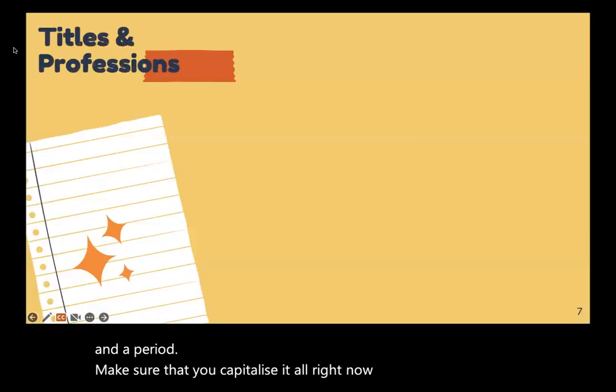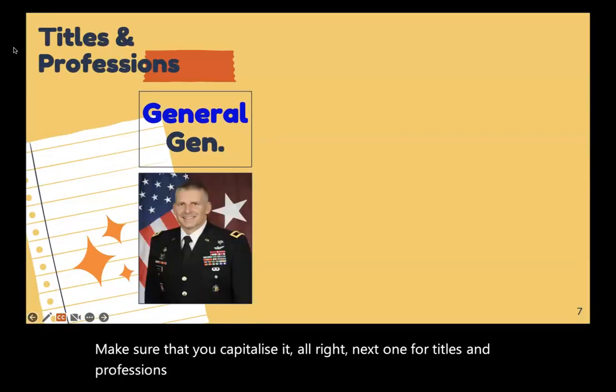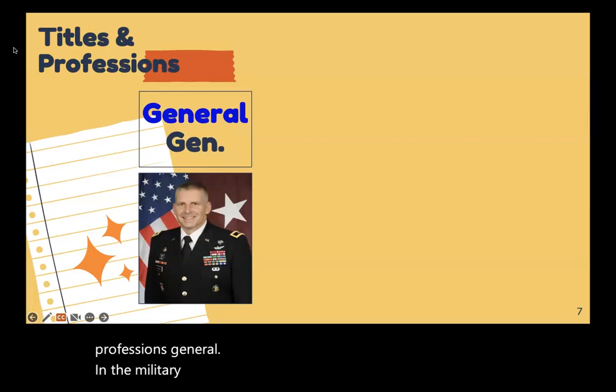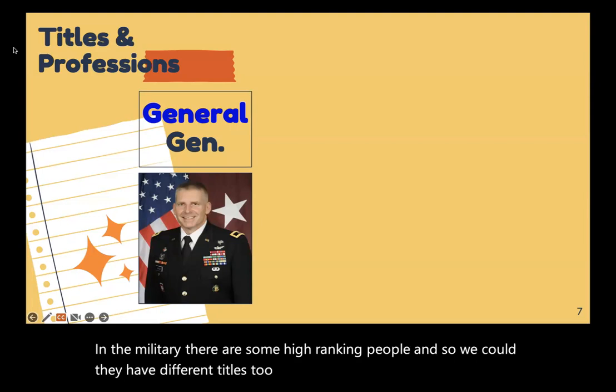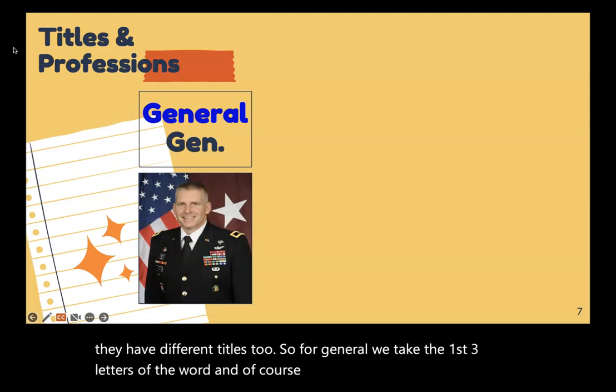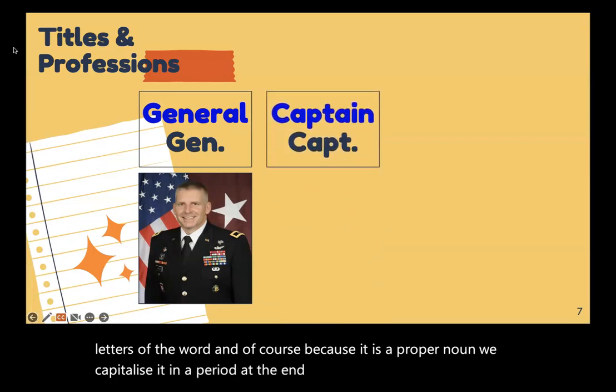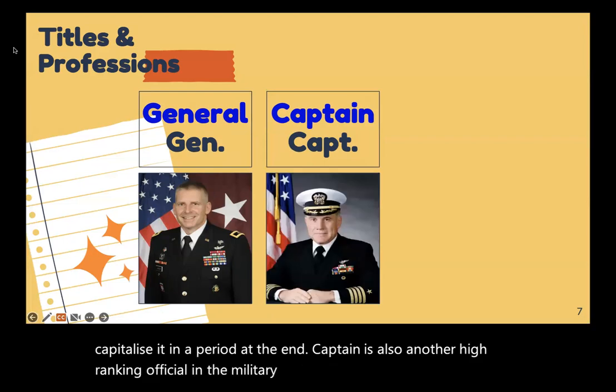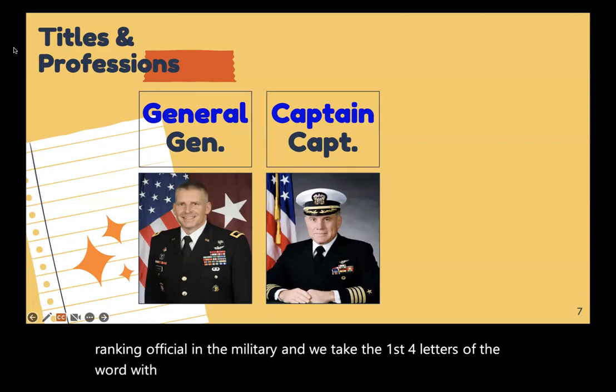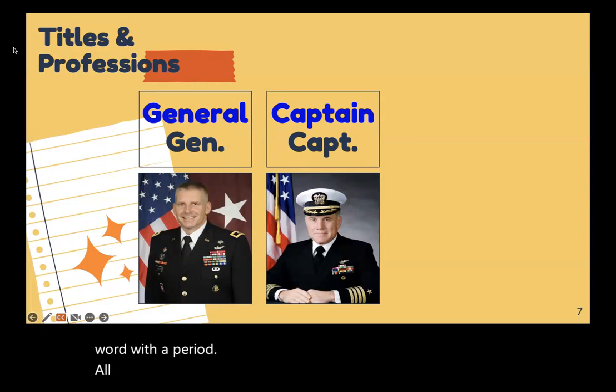Next one for titles and professions, general. In the military, there are some high-ranking people, and so they have different titles too. For general, we take the first three letters of the word, and of course, because it is a proper noun, we capitalize it with a period at the end. Captain is also another high-ranking official in the military, and we take the first four letters of the word with a period. Of course, it's a proper noun, that's why it should be in capital letter.